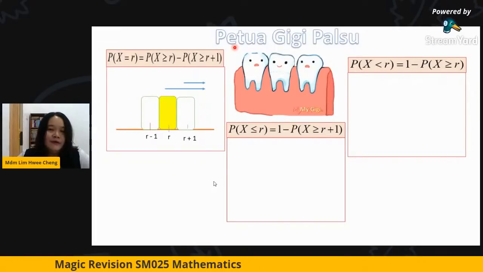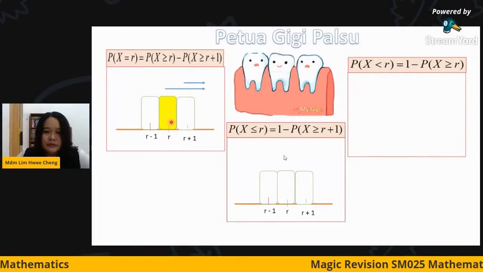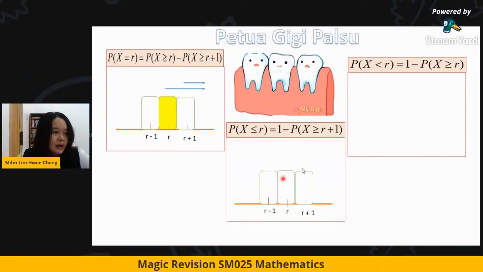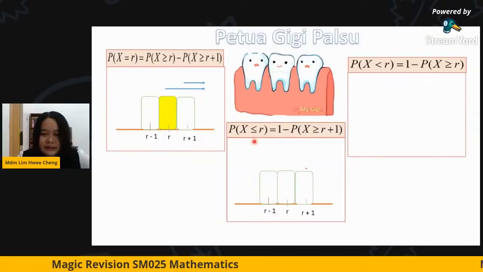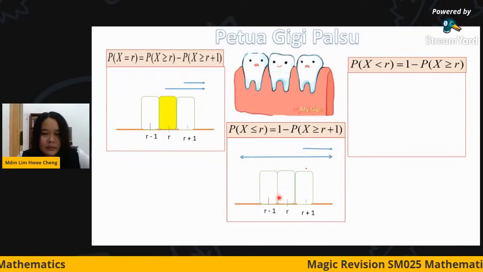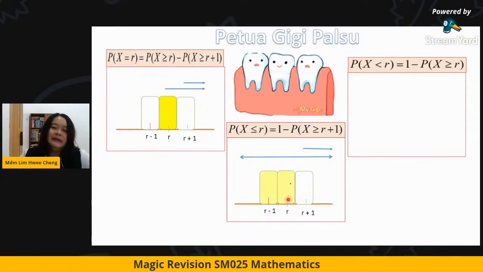Okay, so very easy. For the second one, you want to find the value less or equal than r. So you use 1 minus the probability of X greater or equal than r plus 1. So this is the 1 and this is the 1 at r plus 1. So you subtract, you minus, and what remains is only this.